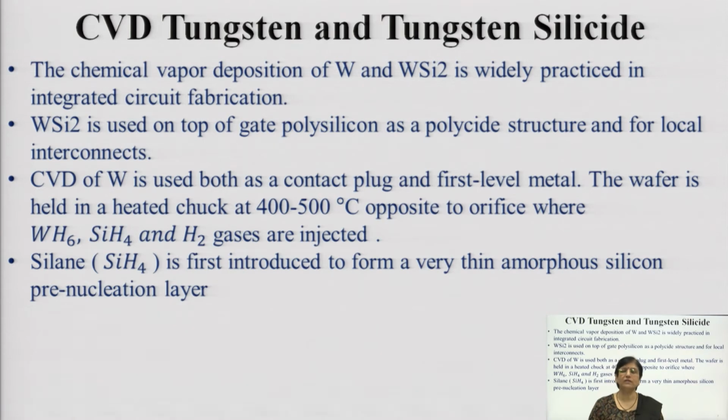Other materials which are being used are tungsten and tungsten silicide. Chemical vapor deposition of these materials is widely practiced. Tungsten silicide is used as the top gate in case of a polysilicon or polycide structure to form local interconnects. Chemical vapor deposition of tungsten is used both for contact plugs, that is, if I have got multiple layers,